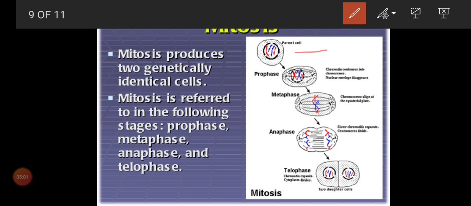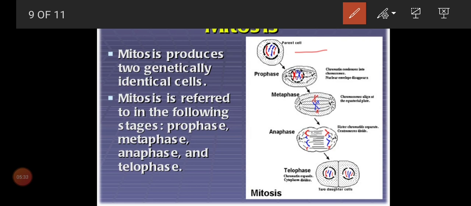So now look at the cell. The cell might be a plant cell or an animal cell. Whatever the cell, the same procedure will take place, even in human beings also. So we want to see only the outline of how the cell will divide. You don't want to confuse whether the plant cell will undergo a different division or the animal cell. All cells will undergo the same division only. There are slight variations that you will learn in your higher studies. Clear, children?